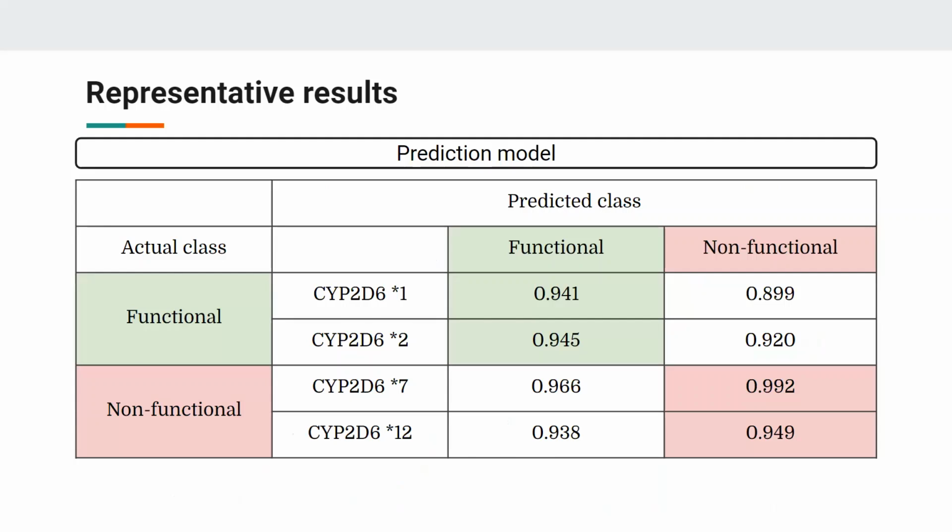After completing the trajectory analysis, we continued our analysis with Markov state modeling for the CYP2D6 wild type. Using data from our analysis and the pKa coefficients of specific residues, we built a prediction model of the metabolizer phenotype using a vanilla multi-layer perceptron. The results show that all allelic forms are correctly predicted to belong to their correct functional class. Here we can see the results, the prediction probabilities of 2 functional and 2 non-functional alleles.